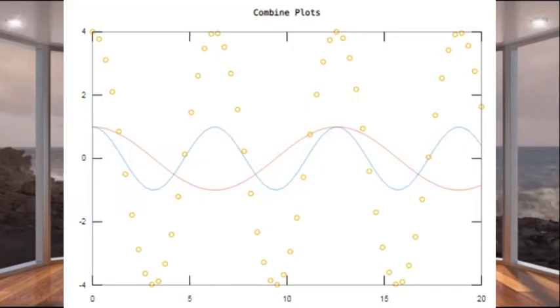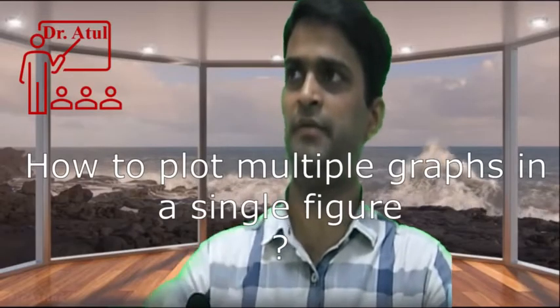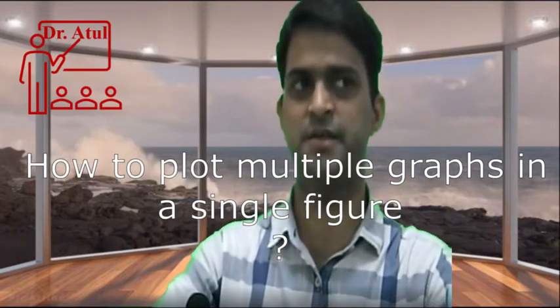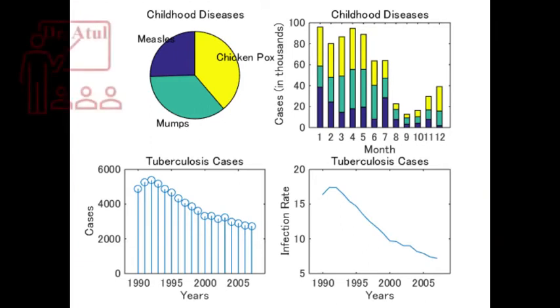And suppose you want to plot two plots in the same axis. Suppose you have x and y axis, and in this axis only, if you want to plot 2 plots simultaneously, then what to do? That I will tell in this session. I will also tell you how to divide a graph into subplots. Meaning if you have a big window, how to divide it into small plots. This is called subplotting.